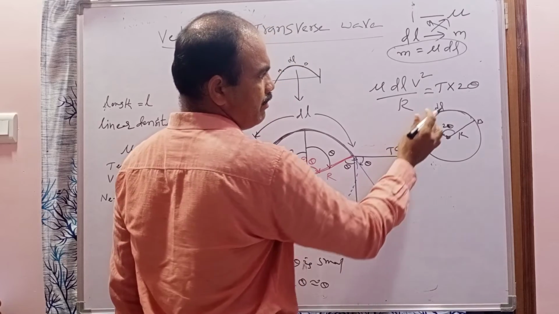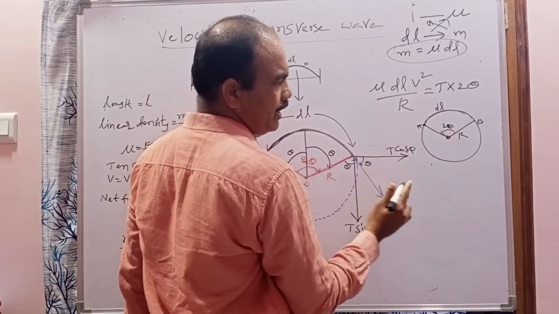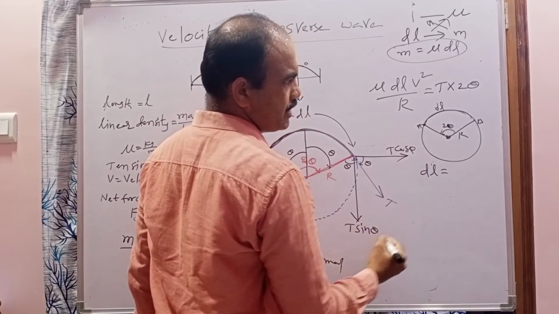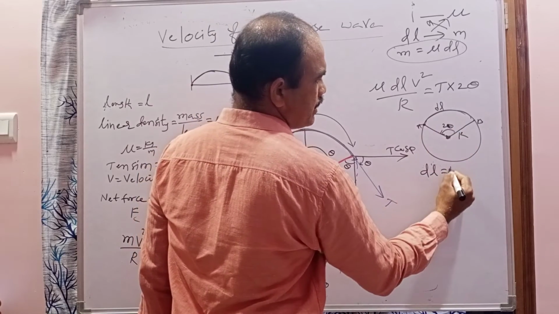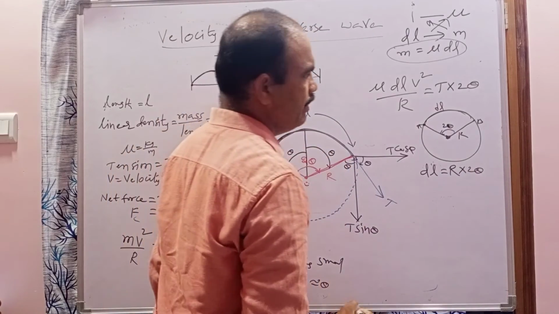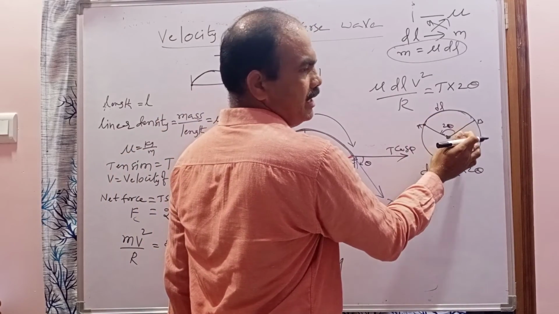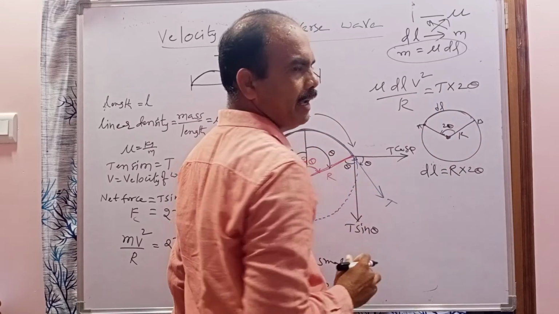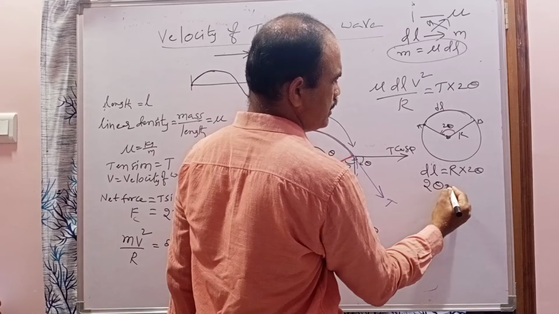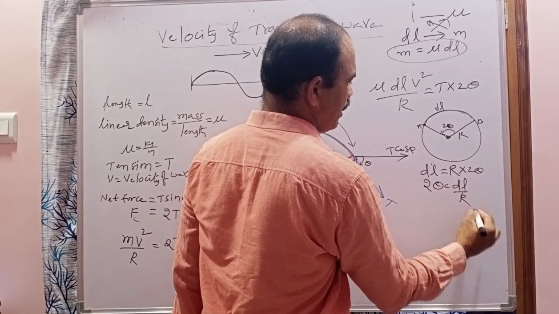What is the relation between the length of the arc, radius and angle? Length of arc dl equals radius into angle. Radius is r, angle is 2 theta. This is the relation between the length of arc, radius of the circle and angle. Now dl is equal to r into 2 theta. So from this, 2 theta is equal to dl by r.